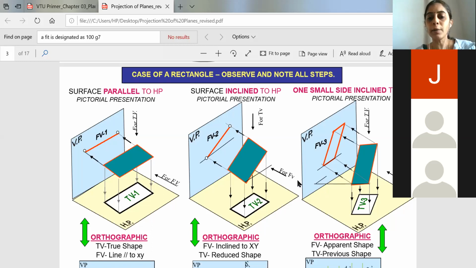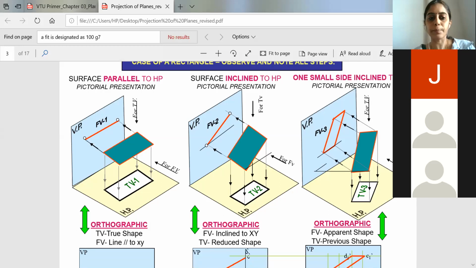And when you view from the front view, there is an inclined line only what we can see. The entire plane lamina will not be visualized. So this inclined line will be projected to our vertical plane and this will be our front view. Okay, so this is how it looks when the surface of the rectangular lamina is inclined to HP plane.